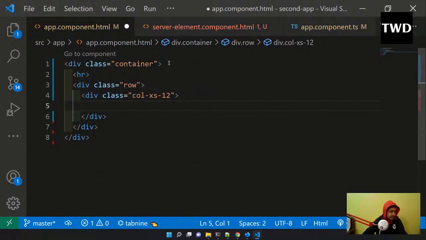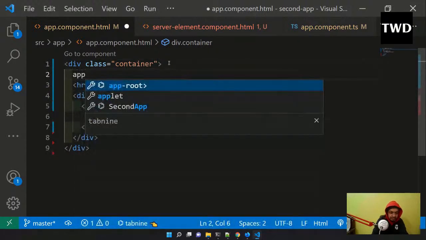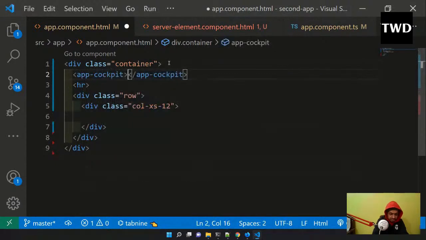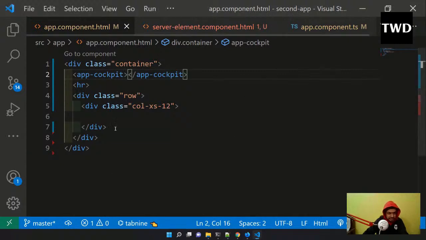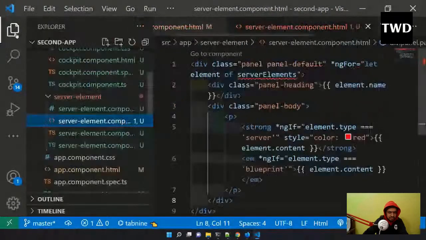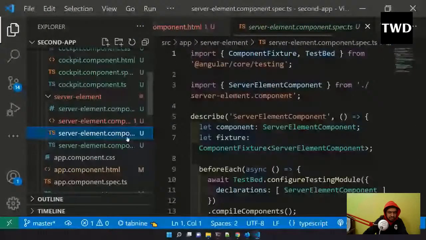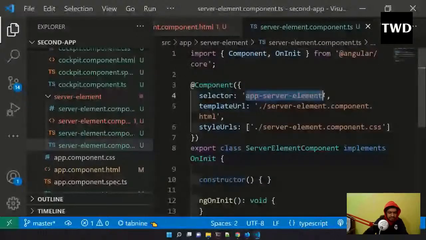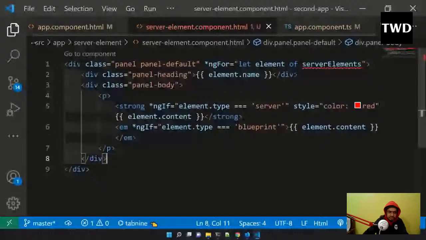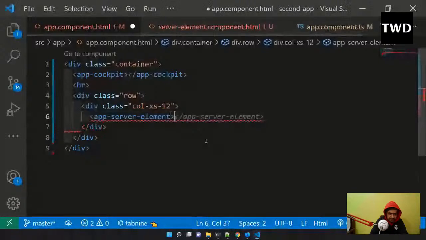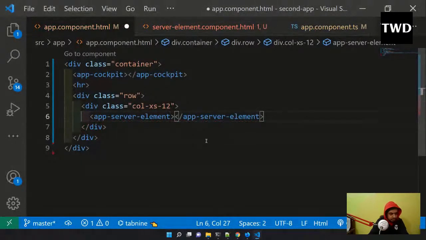Okay, so first thing is that after this container I'm going to add this app cockpit. I will add the component I have added, and here inside, this is app server element. So go here also, see, this is app server element. So I'll come here, and here I'll do an app server element.